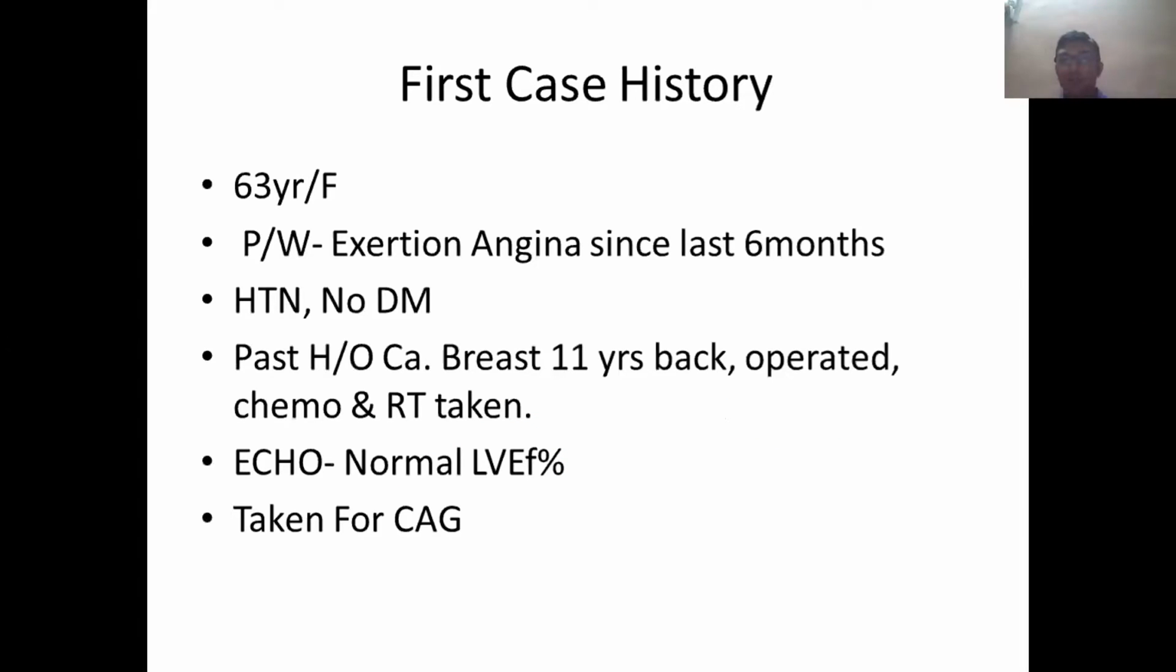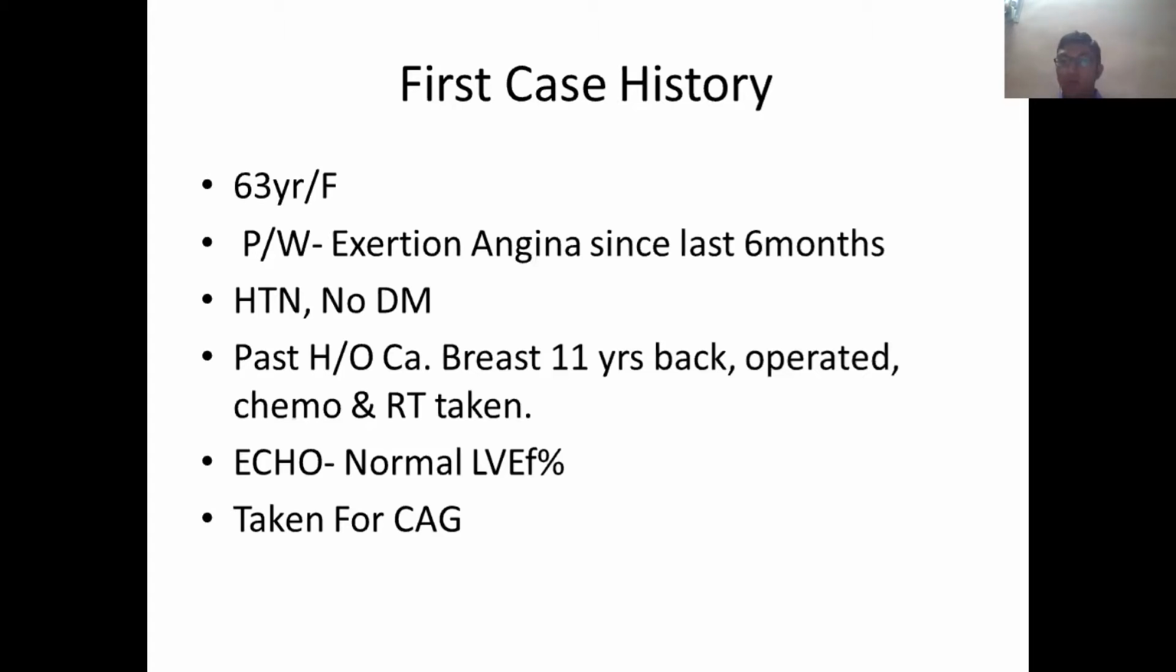Okay. So my first case history: she was a 63-year-old lady with progressive exertional angina since the last 6 months, which has been gradually increasing in the last 1 to 2 months. She is a known case of hypertension, but not diabetic. She has a past history of carcinoma breast 11 years back, for which she was operated, and she has taken full cycles of chemotherapy and radiotherapy. ECG was normal, and echo was also normal, with normal ejection fraction.